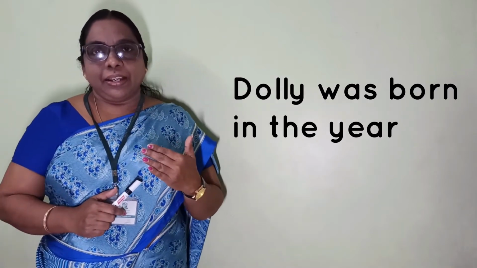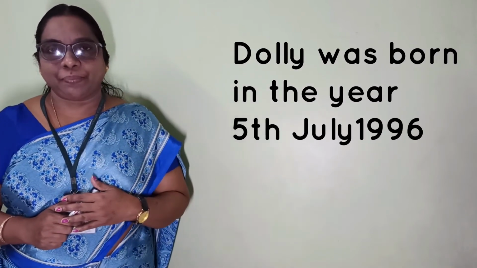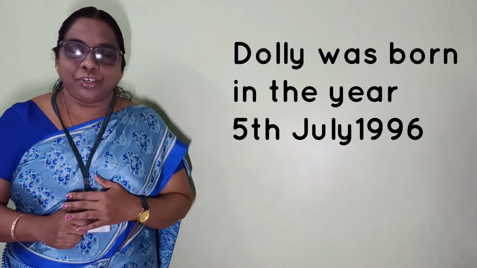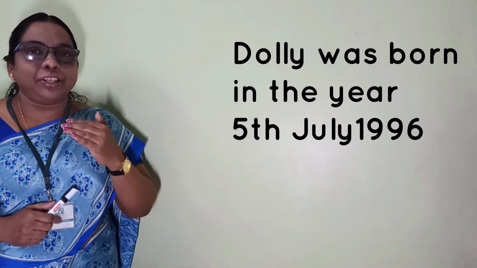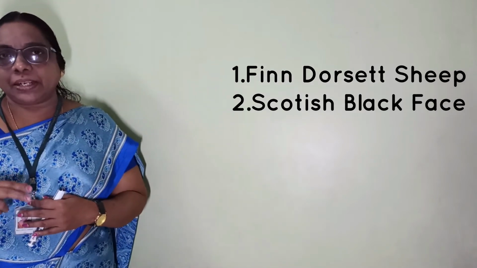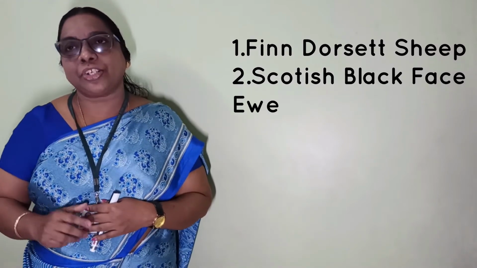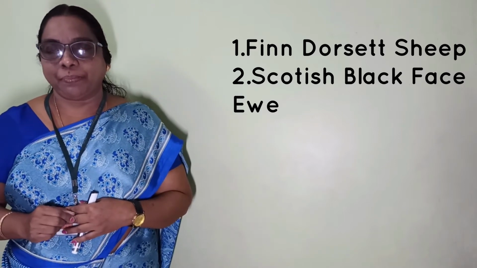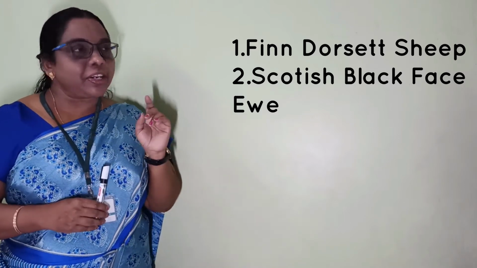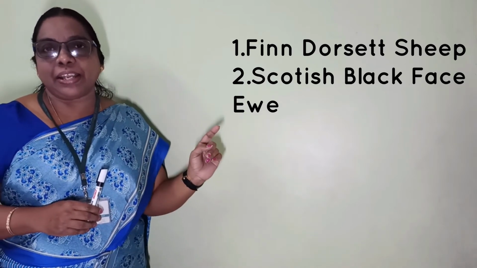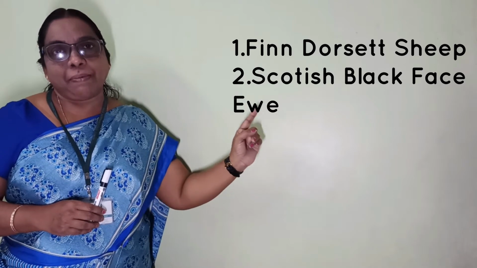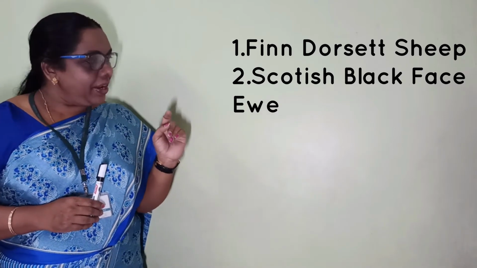In which year? On 5th July 1996, they gave birth to Dolly. That's the name of the sheep. How was Dolly established, how did she come? To do this activity, they selected two sheep. One sheep is a Finn Dorset sheep. Just look here, this is a Finn Dorset sheep. And the second one is a Scottish black-faced ewe. Okay, the first one is what?